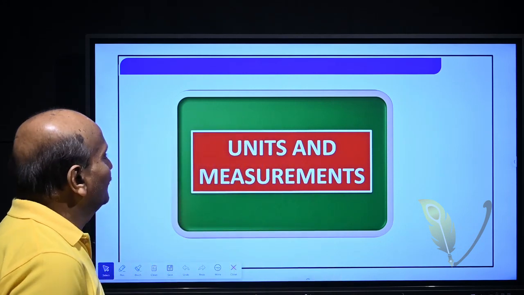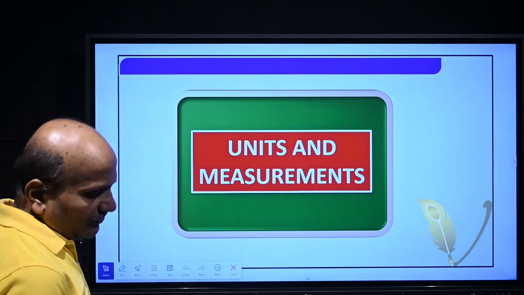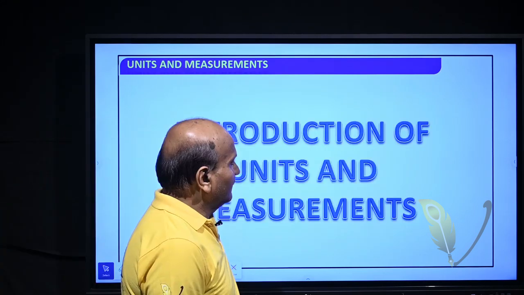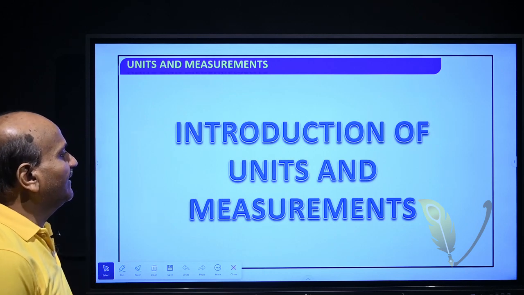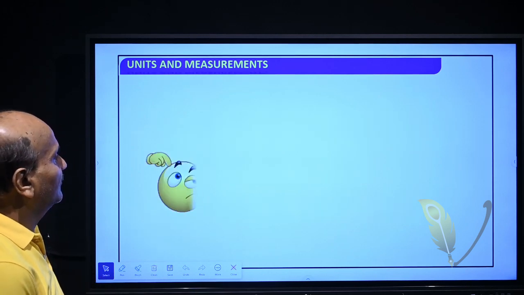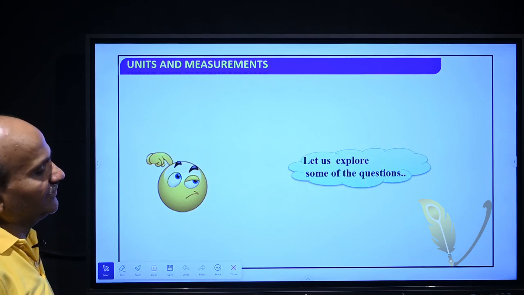Today we start the chapter that is unit and measurements. Before starting, this is the introduction of unit and measurement. Let us explore some of the questions.